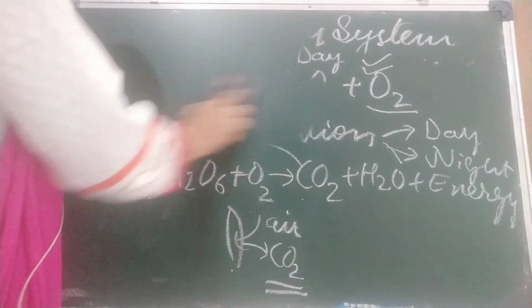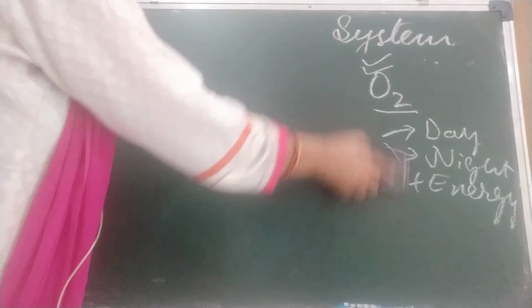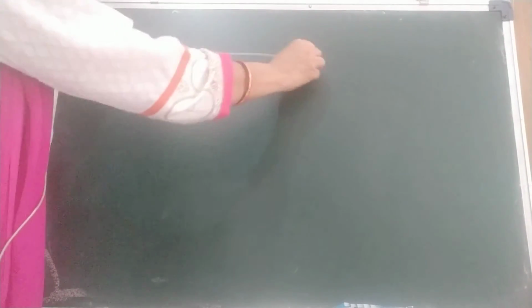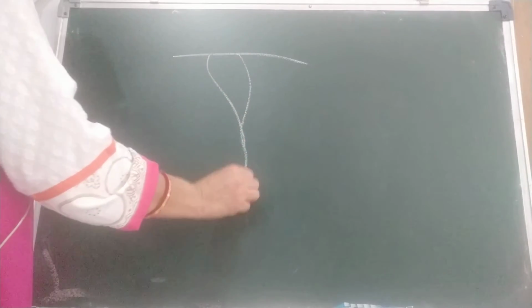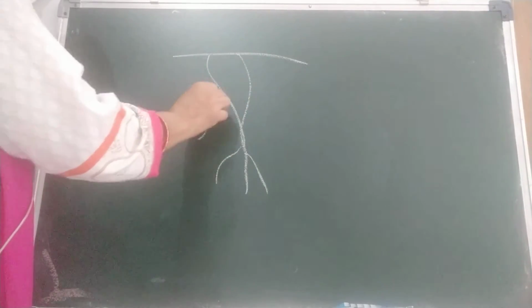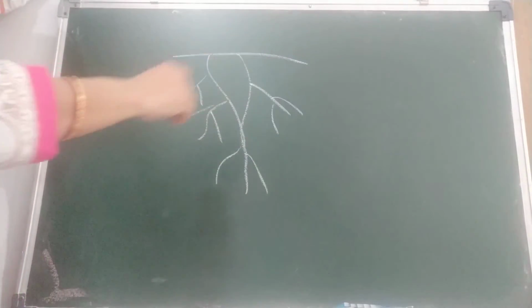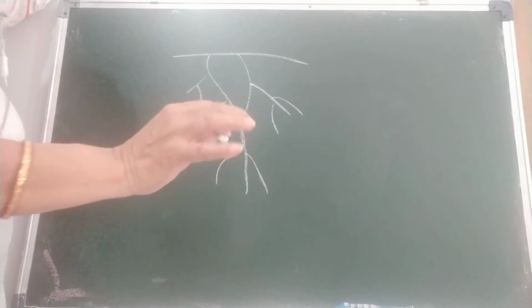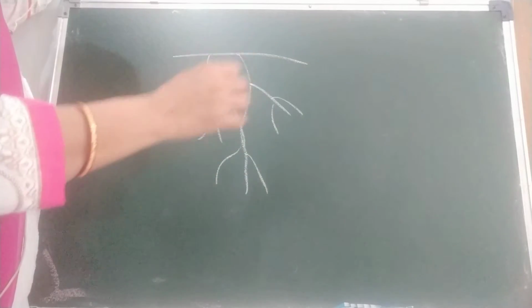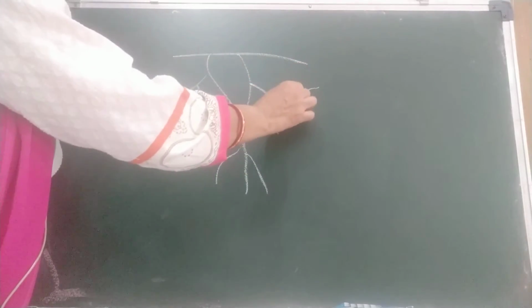Now roots. We are going to discuss how roots take air. Roots don't have stomata. How do they take air? As I told you in amoeba and the skin of earthworm, they take the oxygen directly from the air.